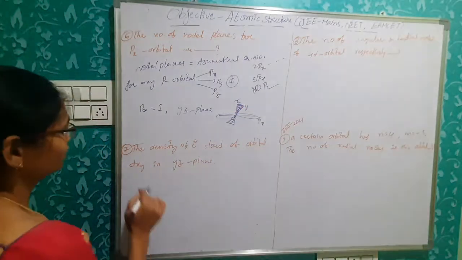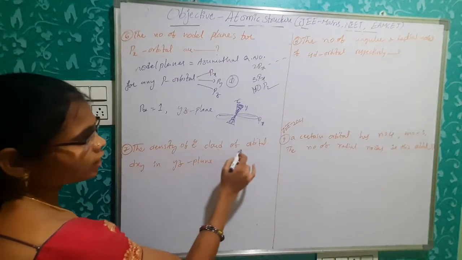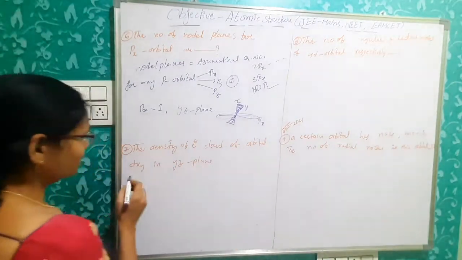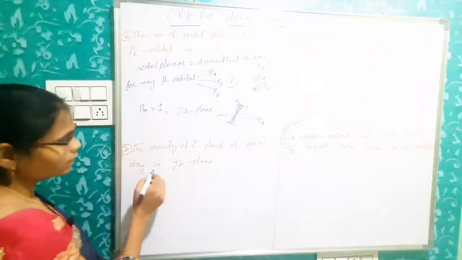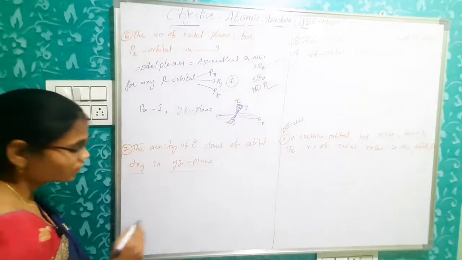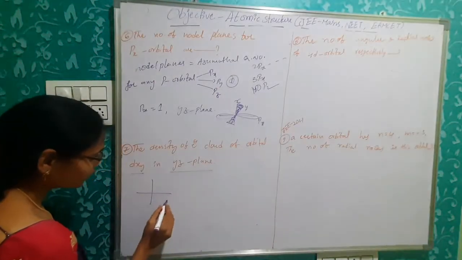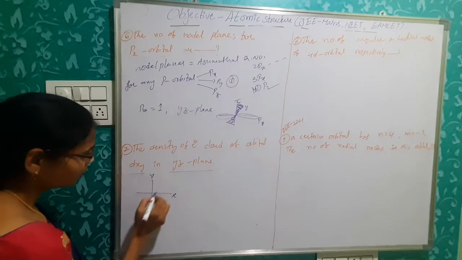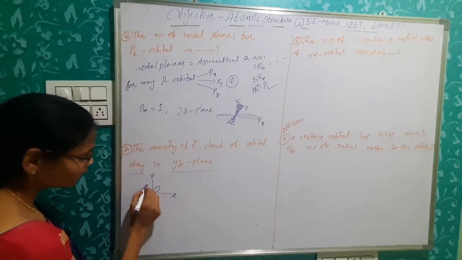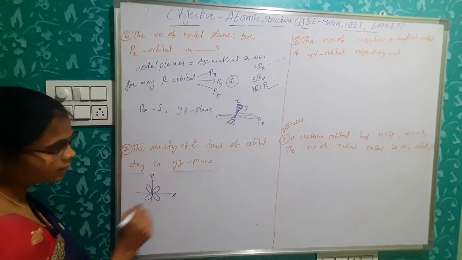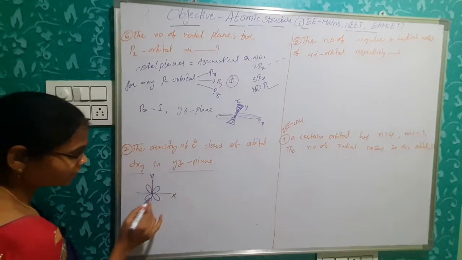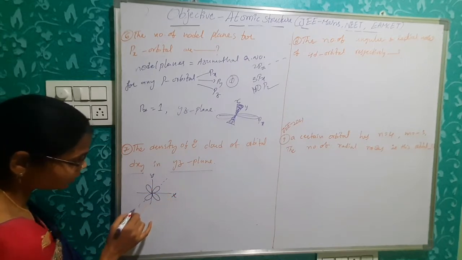Clear? Next. The density of electron cloud of orbital dxy in yz plane. So I have to draw dxy. 4 lobes in between the x axis and y axis. But in between the y and z, you have to imagine the back side.